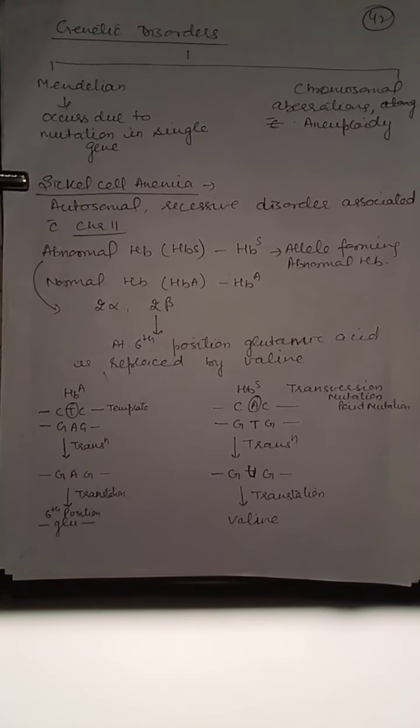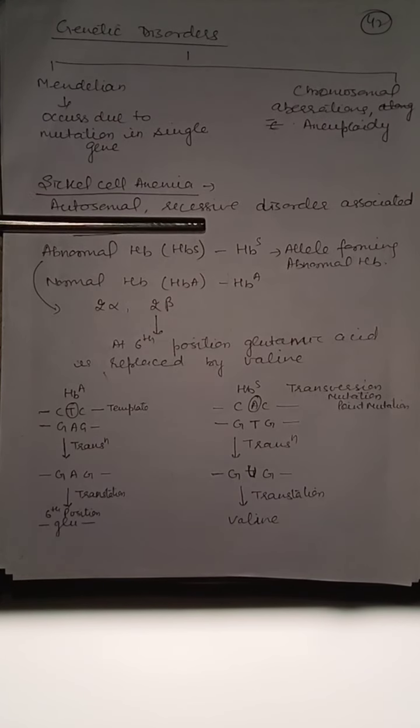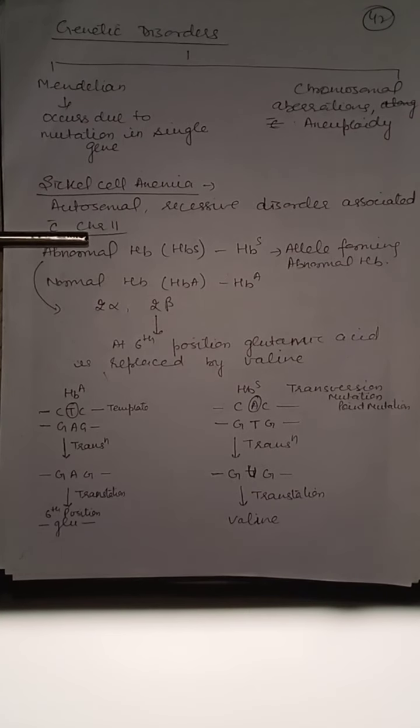In sickle cell anemia, the RBCs become sickle shaped and they lose their capacity to transport oxygen. Sickle cell anemia is an autosomal disease, meaning the change occurs in autosomes. It is a recessive disorder; the gene for sickle cell anemia is recessive, associated with chromosome number 11.